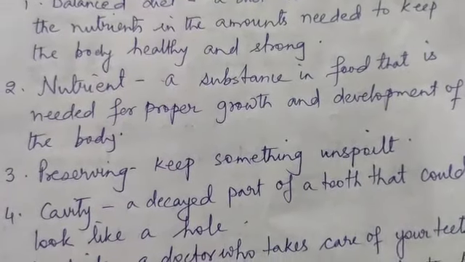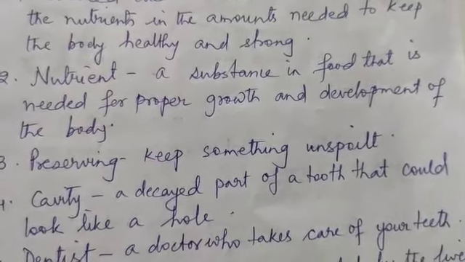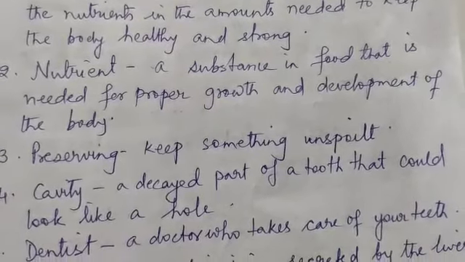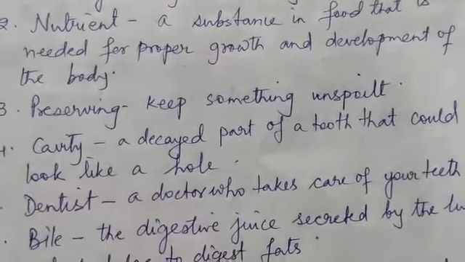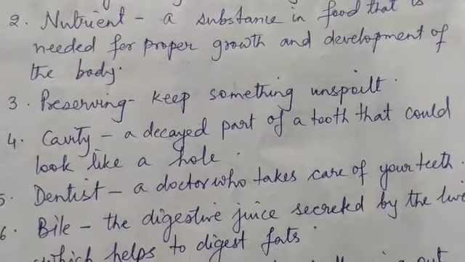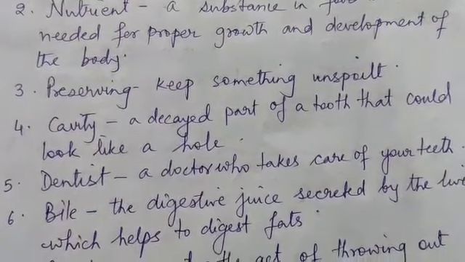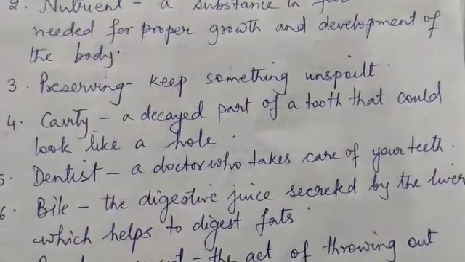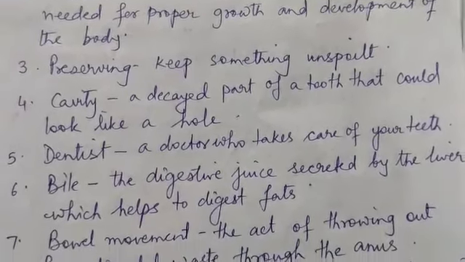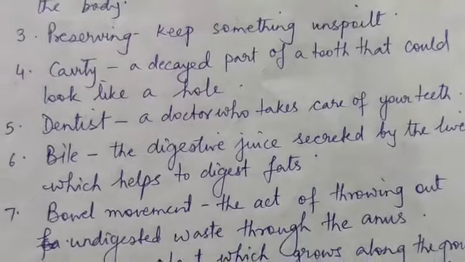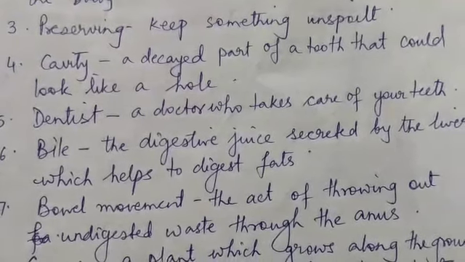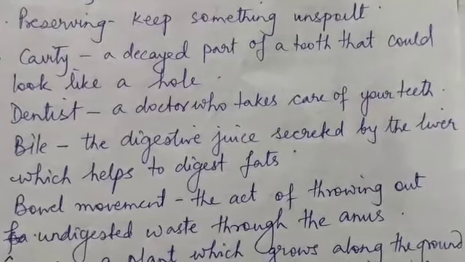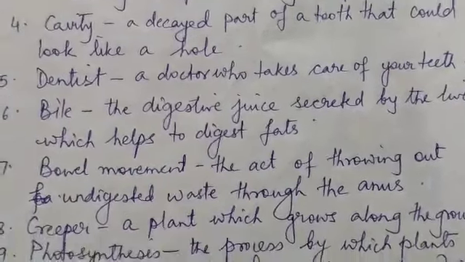Number 4, cavity. A decayed part of a tooth that could look like a hole. Number 5, dentist. A doctor who takes care of your teeth. Number 6, bile. The digestive juice secreted by the liver which helps to digest fats. Number 7, bowel movement. The act of throwing out undigested waste through the anus.